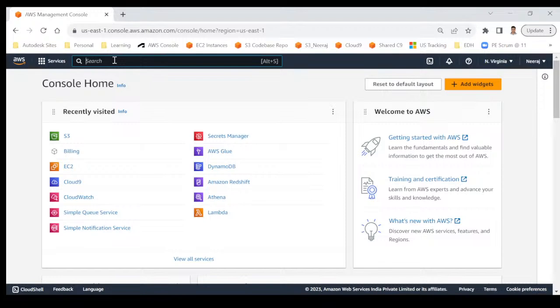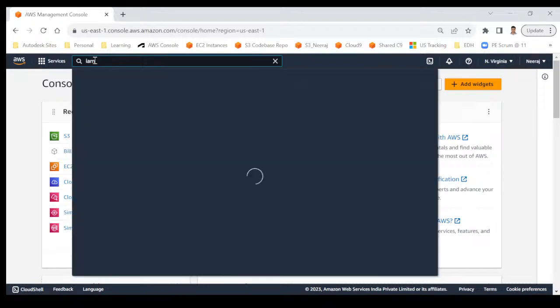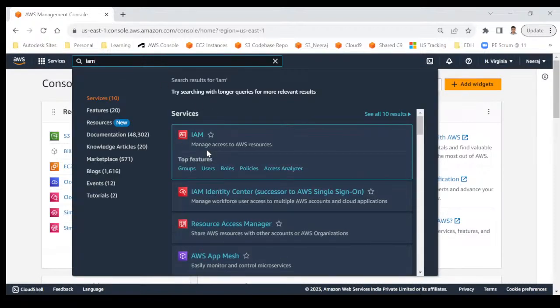That stands for Identity and Access Management. That means, first of all, who you are, that's your identity, and what type of accesses you have. That is completely controlled by IAM. So I will search for IAM, and you can see this tagline: manage access to AWS resources. So we'll click on the IAM service, and the very first thing we will talk about is